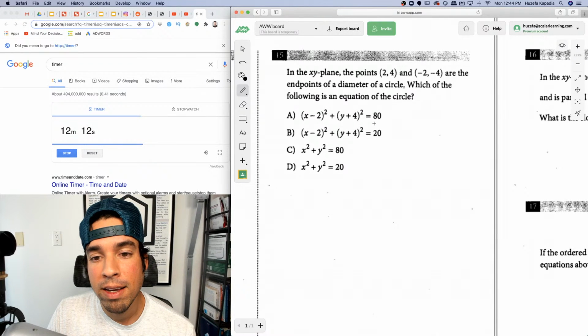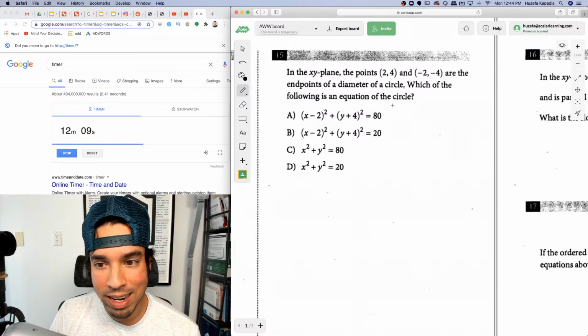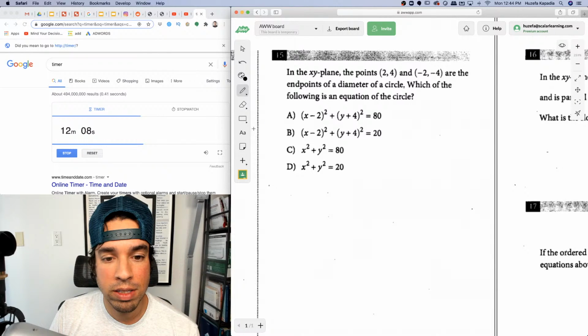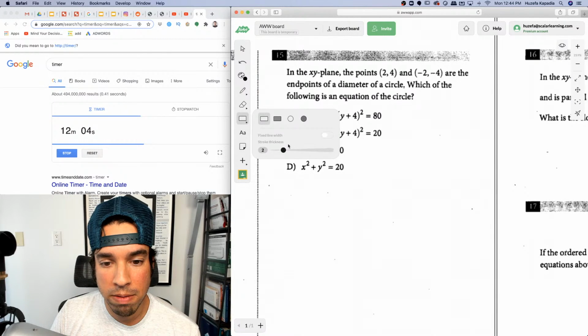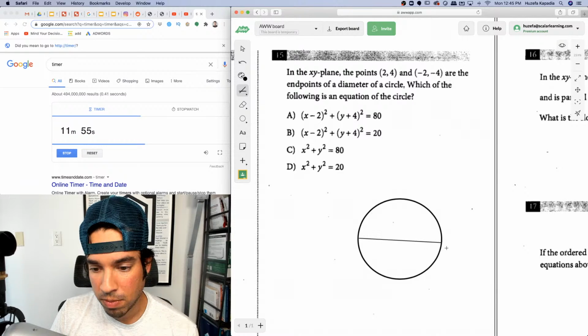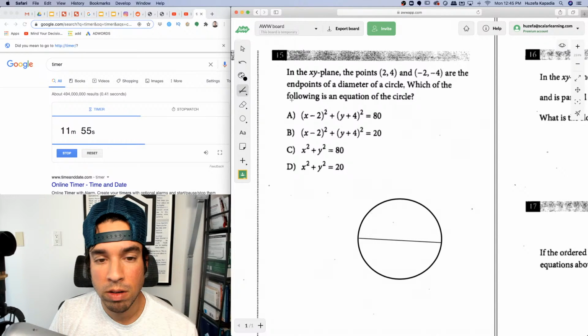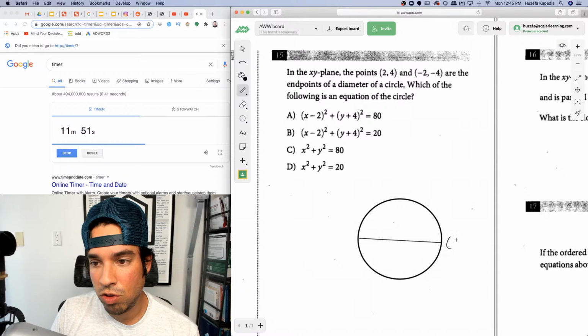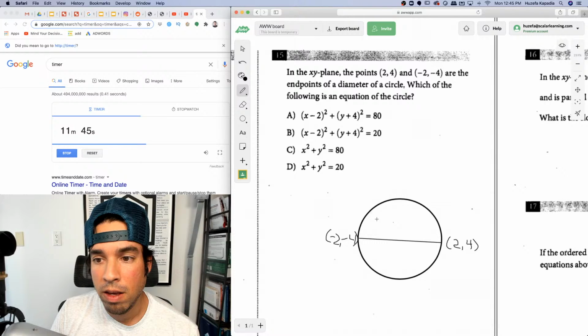In the xy plane, points 2, 4 and negative 2, negative 4 are the endpoints of a diameter of a circle. And you'll see I waste no time and I draw a circle. Computer's glitching a little bit, and I hope nothing bad is happening to the stream. So it's 2, 4 and negative 2, negative 4. Which is fine. So first of all, I can find the center, which is the midpoint of these, which is clearly 0, 0, which is amazing, right?